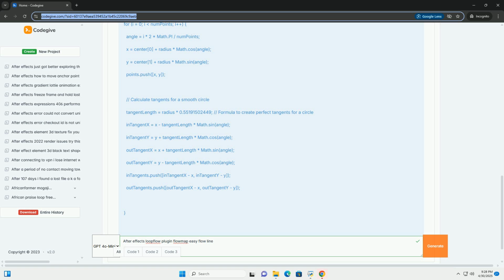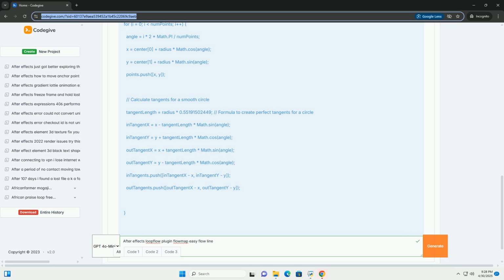Opacity. Controls the opacity of the layer along the path. Useful for creating trails or fading effects. Loop. Enables looping of the animation. This is crucial for creating seamless, repeatable animations. Loop duration. Sets the length of the loop in seconds. This should correspond to the length of your flow map animation, if any.